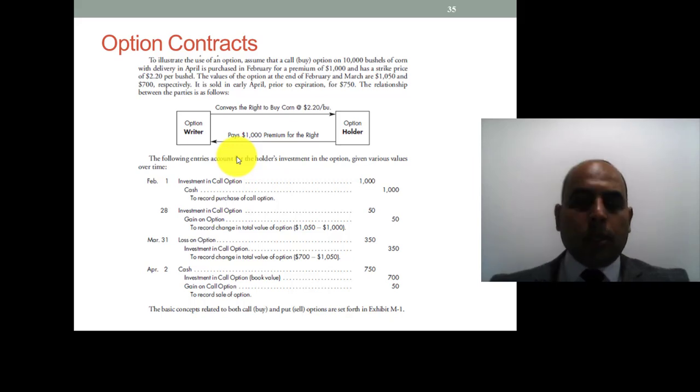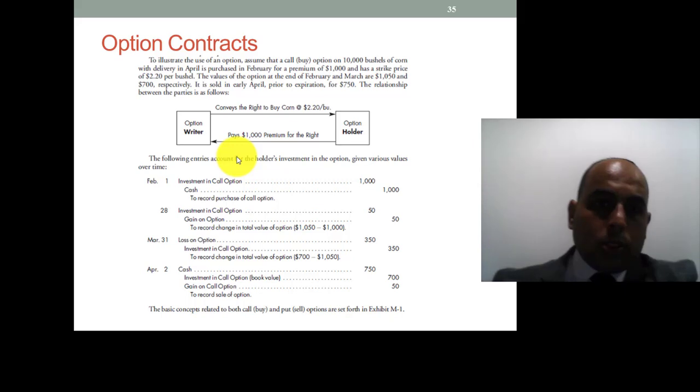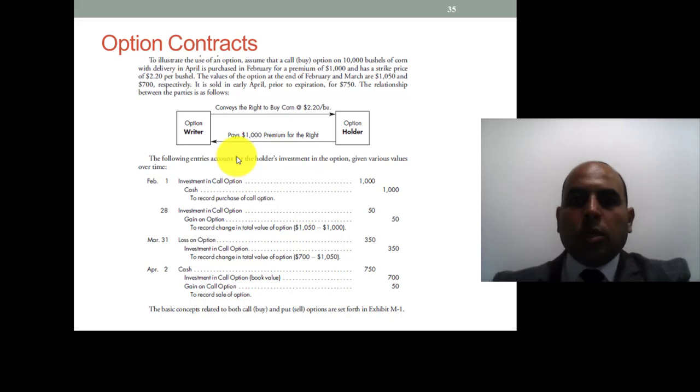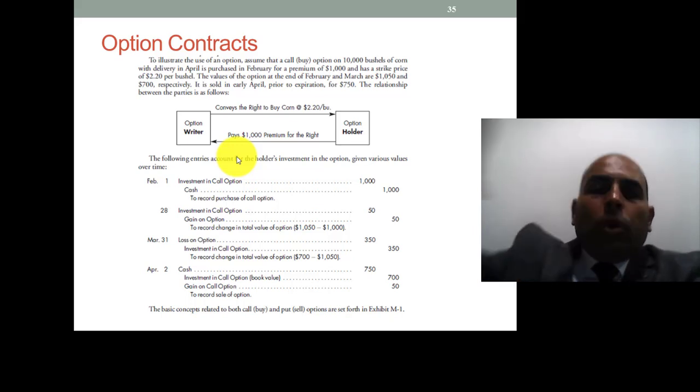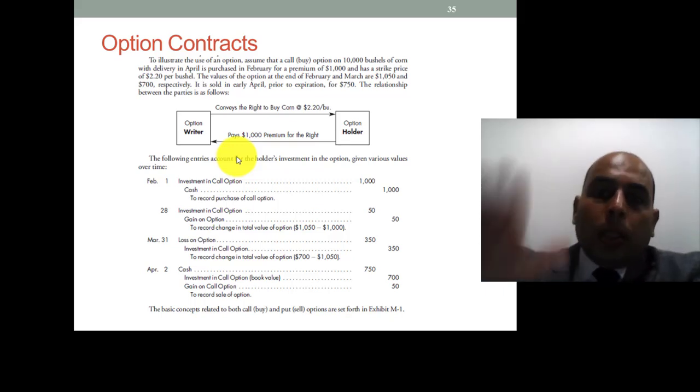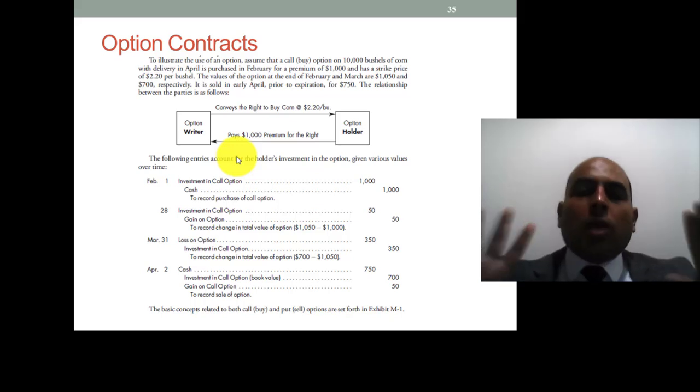Let us see a numerical example to clarify the accounting treatment of options. To illustrate the use of an option, assume that a call option, meaning we intend to buy, on 10,000 bushels of corn with delivery in April is purchased in February for a premium of 1,000. This is the cost of the option.